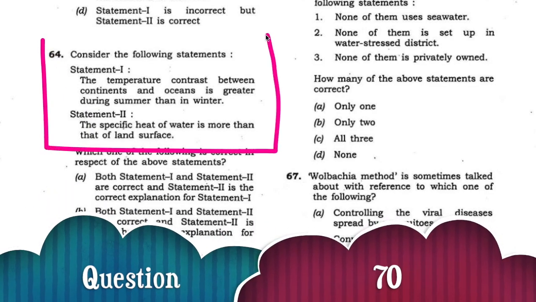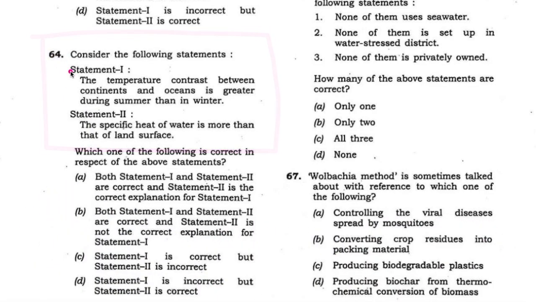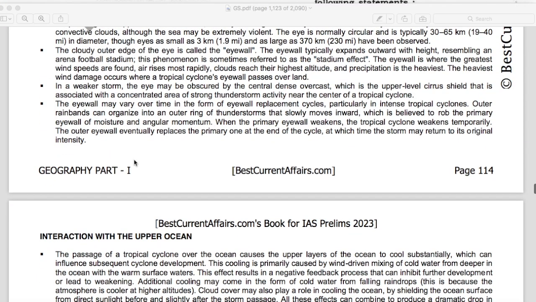Next question. Consider the following statements. Two statements are given. The first statement is that the temperature contrast between the continents and oceans is greater during summer than in winter. This statement is correct. Now see, this is our geography book, part 1 for IAS Prelims 2023, page number 114.